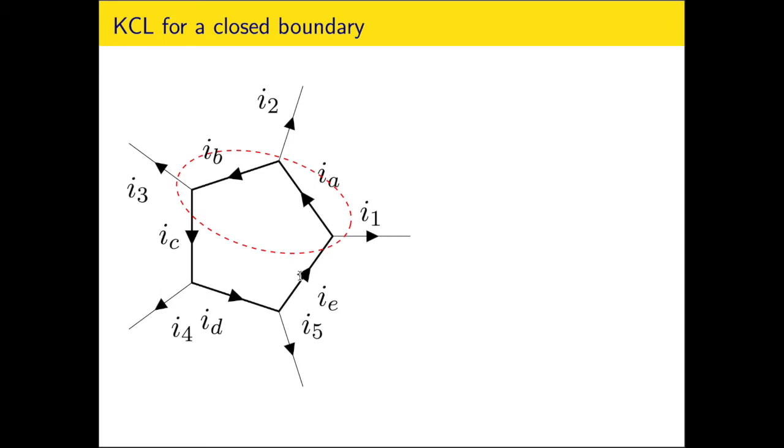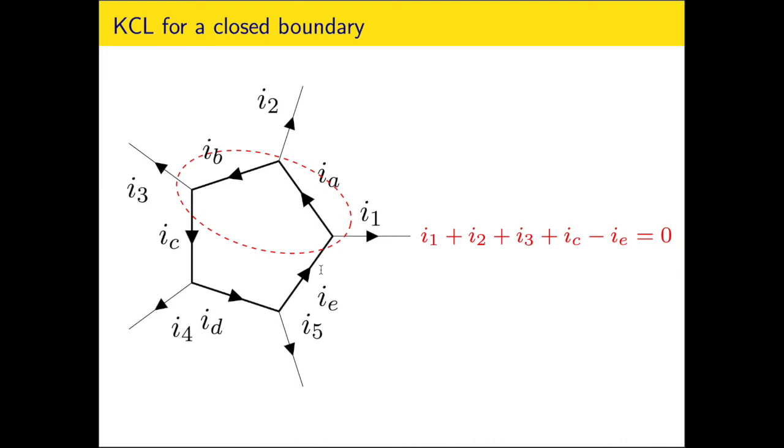When the boundary is taken into perspective, the outward currents from the boundary are I1, I2, I3, and IC is also an outward current, and the inward current is IE. Translated into a mathematical relation, it suggests I1 plus I2 plus I3 plus IC minus IE is equal to 0.